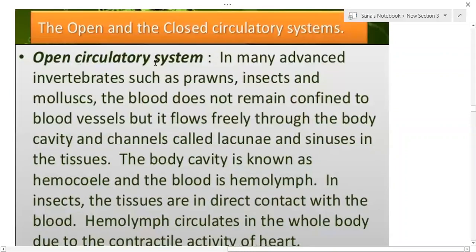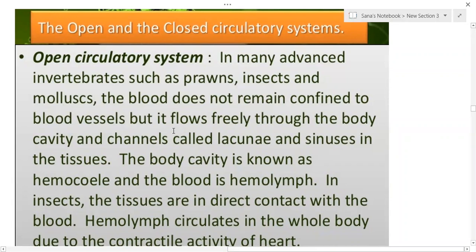So the blood circulatory system is of two types, open as well as closed. What is this open circulatory system? Most of the lower organisms possess the open circulatory system. Even many advanced invertebrates like prawn, insects, and mollusks have blood that does not remain confined to blood vessels. In the sense, they also have the open circulatory system. You might have seen in the case of cockroach, etc. So it flows in an open circulatory system.